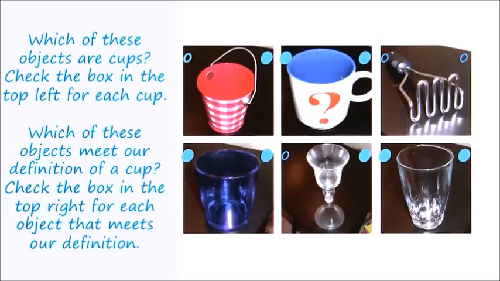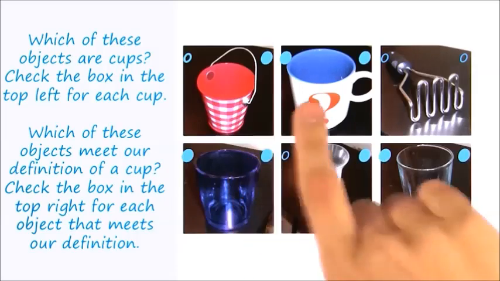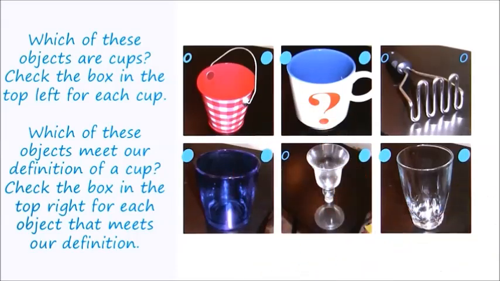According to the definition of a cup that the robot was bootstrapped with, however, only the potato masher doesn't meet the definition. All 5 of these objects have flat bottoms, they all have concavity, they're all light, and they're all liftable. We might not think that the candlestick holder is liftable because it doesn't have a handle, but we might also think that it's liftable because it's light enough, so either way would work for that. But it's clear that the pail meets all our requirements for a cup, but is not actually a cup.